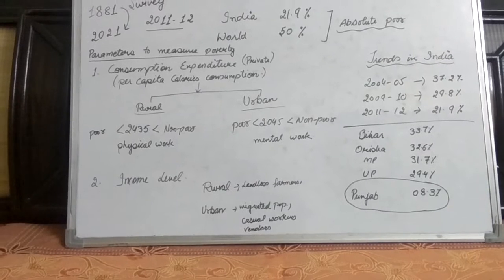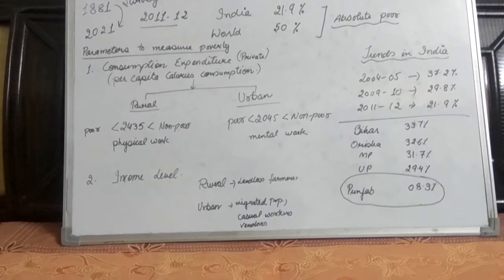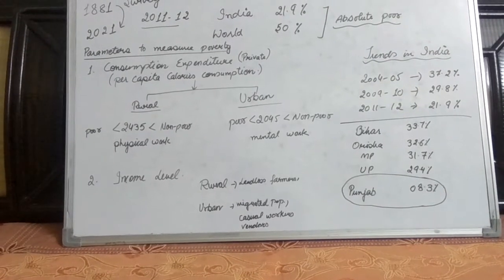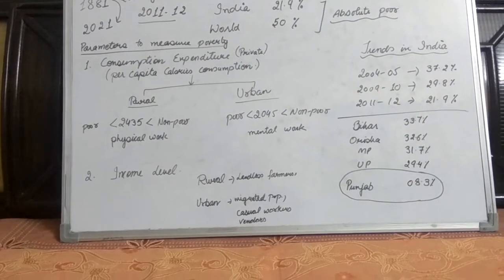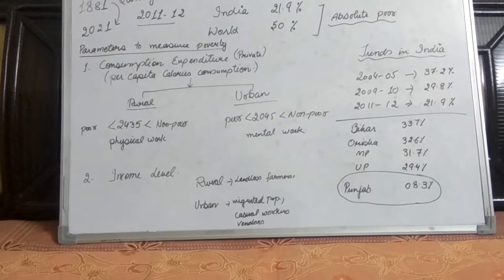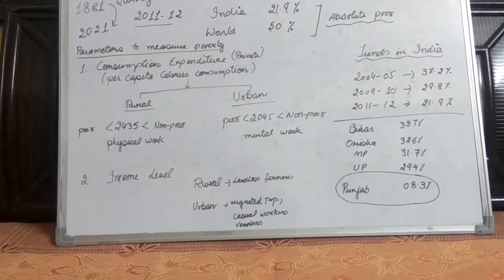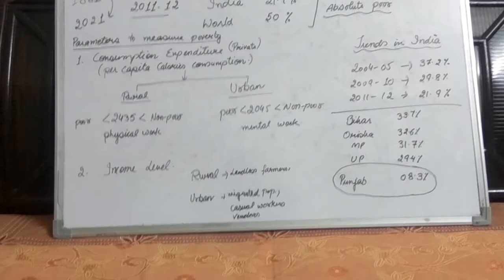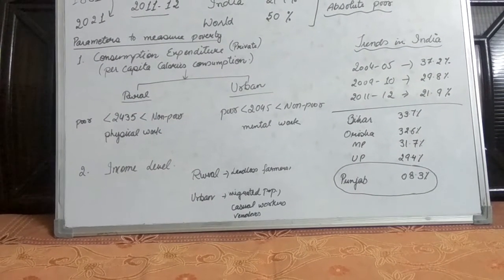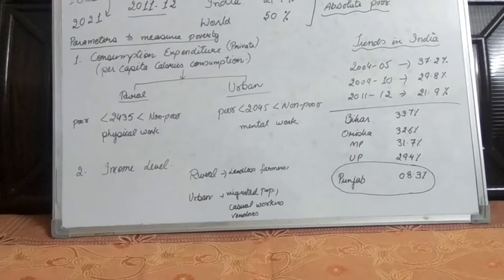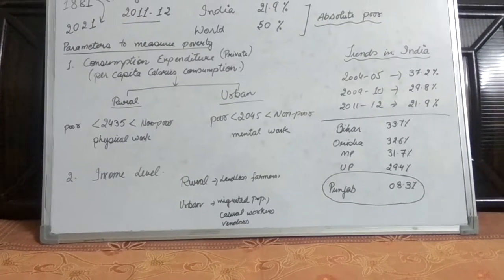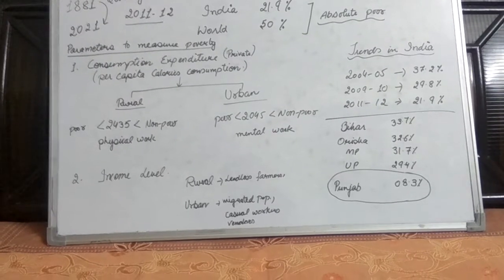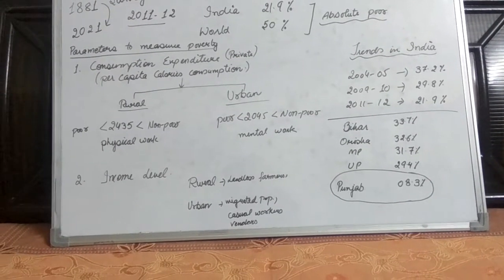That is why this calorie consumption is higher in rural areas as compared to urban areas, because in urban areas the population is concerned with doing mental tasks rather than physical work. So the amount of per capita calorie consumption is just 2045 in urban areas. Those persons who are getting calories less than this are termed as poor, and those who are getting more than this calorie amount are termed as non-poor.